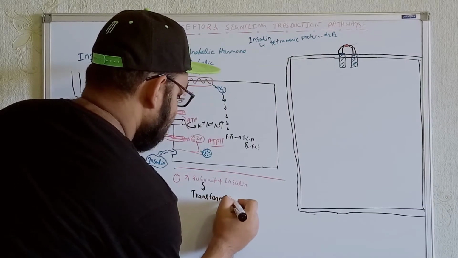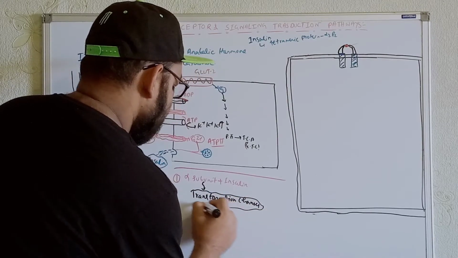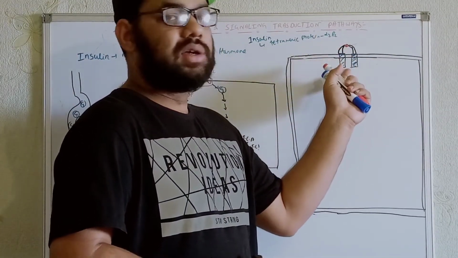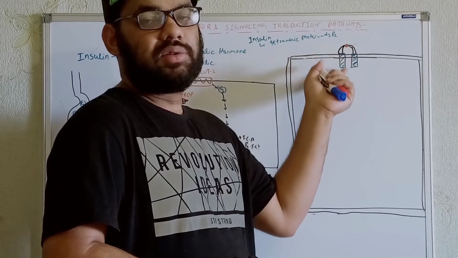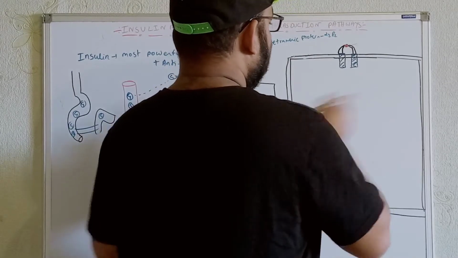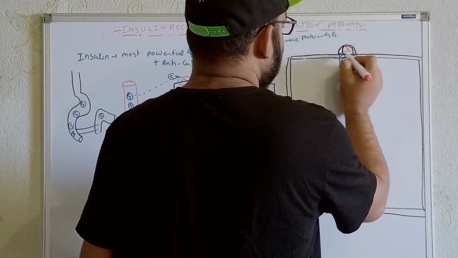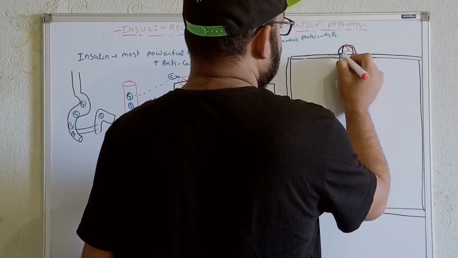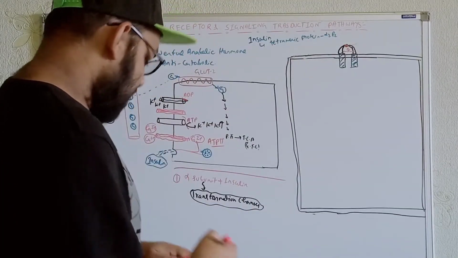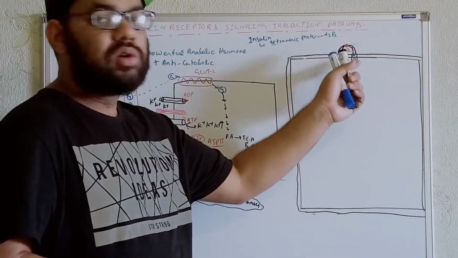Whenever we get the transformation changes within the alpha subunits, try to understand, the same signal will be sent from the alpha to the beta. And if we see the structures in between them, in between the two alpha subunits we'll get a disulfide bond, and in between the alpha and beta we'll also get a disulfide link over here. So whenever the transformation changes, the same type of signal, is sent from the alpha subunit to the beta subunits, the beta subunits will also be excited.